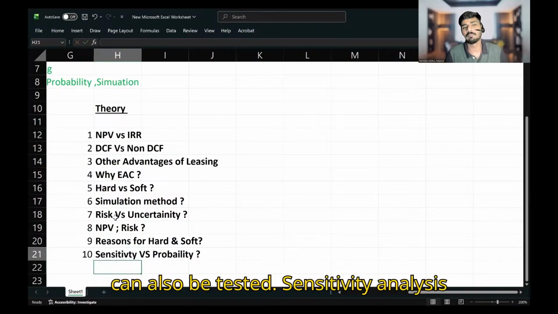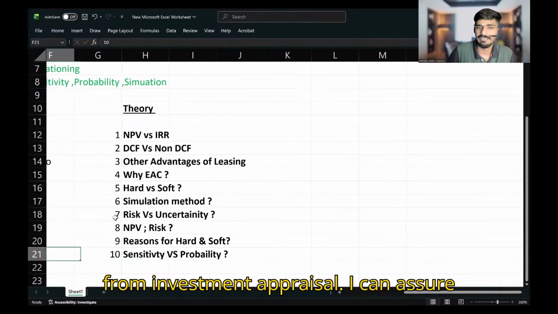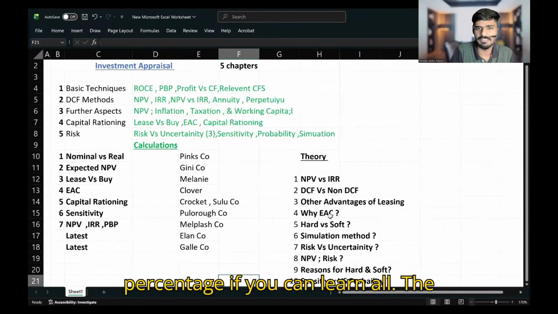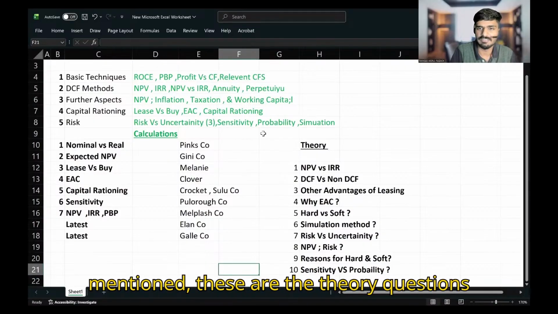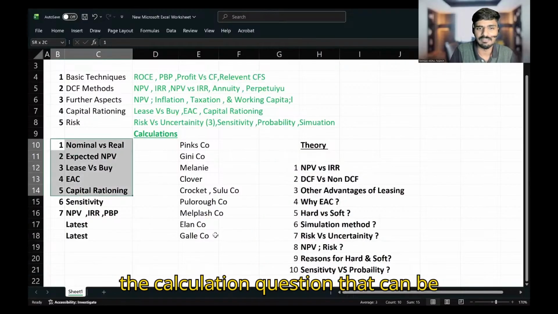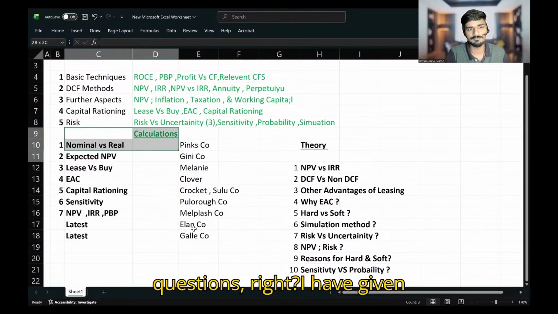Sensitivity analysis and probability analysis should be compared. So these are the important theory questions from investment appraisal. I can assure you that at least 80 to 90%, if you can learn all the theory questions I have already mentioned, and these are the calculation questions that can be tested.